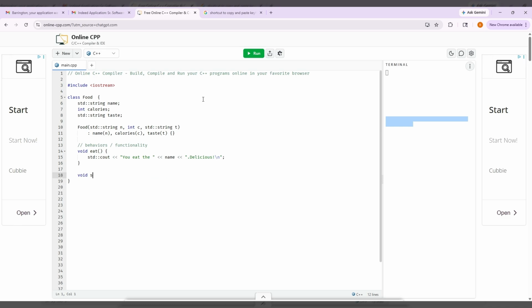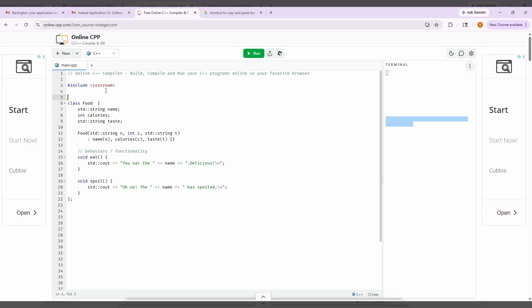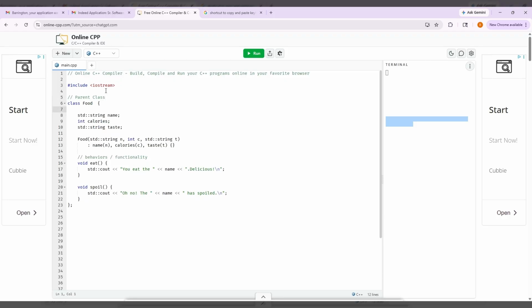And the food can spoil as well. So now we have our parent class, food. Gonna make it nice and neat, labeled here. This is our parent class. And now everything we create from here is gonna get the properties and behavior of the food. So here comes our child, fruit. And it gets everything from food.